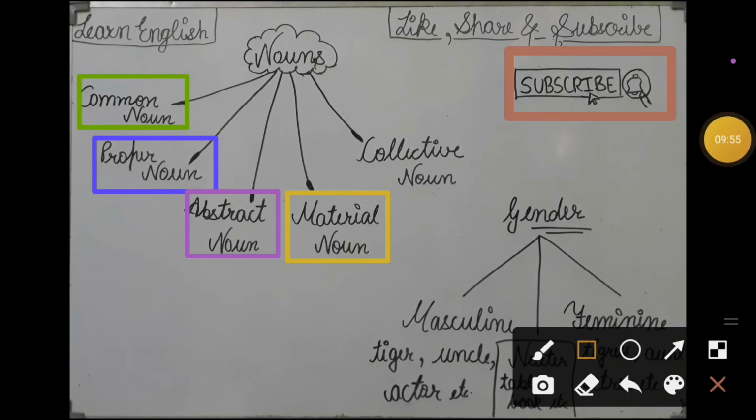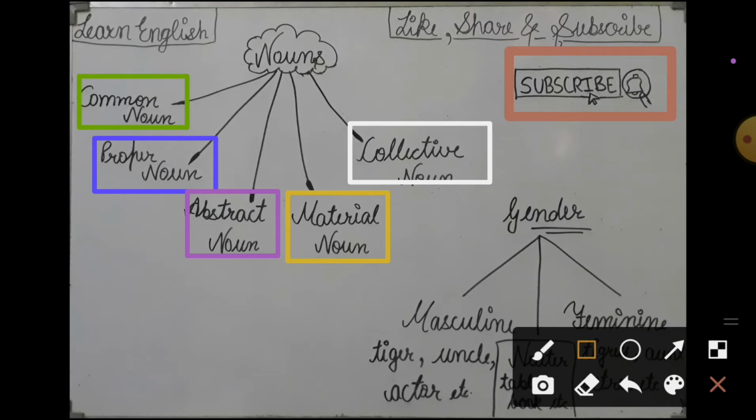Now next is collective noun. Collective nouns are the nouns whose name is used for a collection of people, animals, birds or objects.